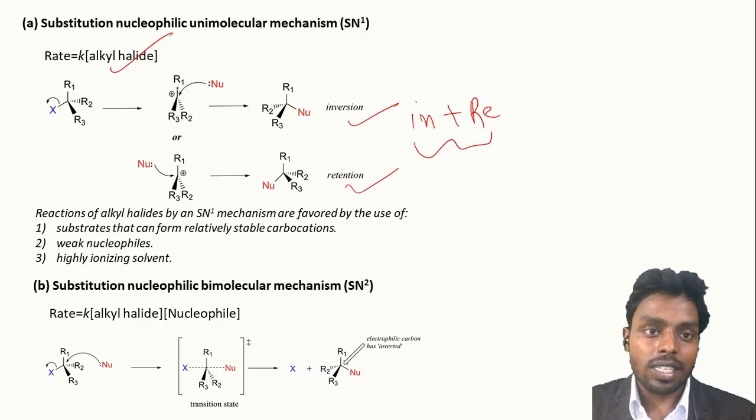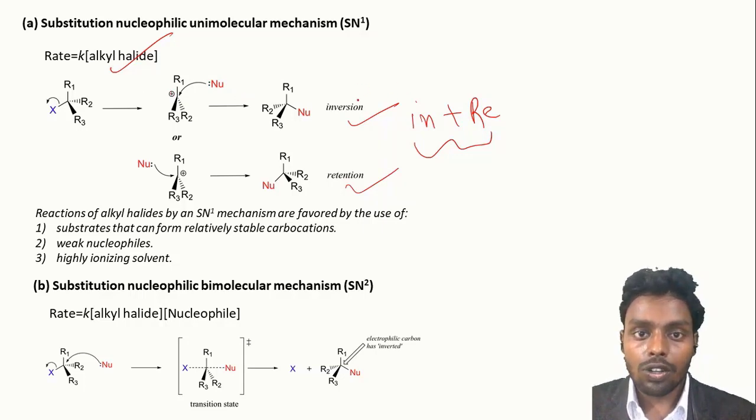Since the carbocation is planar in nature, the probability of attack from the front side and back side are equal. So we can say that in this reaction, equal quantities of inversion and retention will take place. Further, this second step is a fast step because in this step the octet completion of this carbon takes place, so it is a fast step.